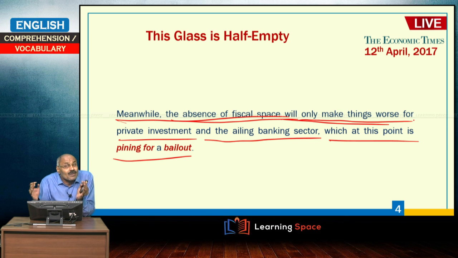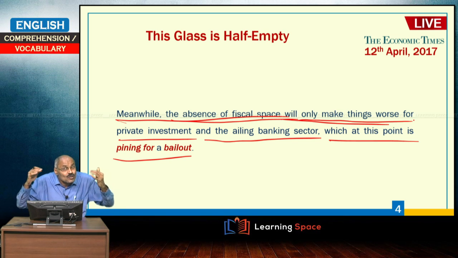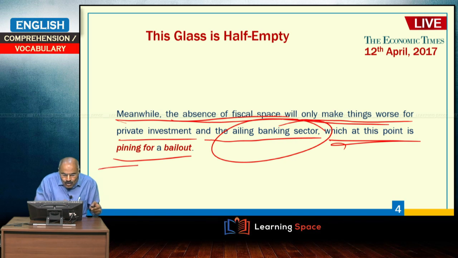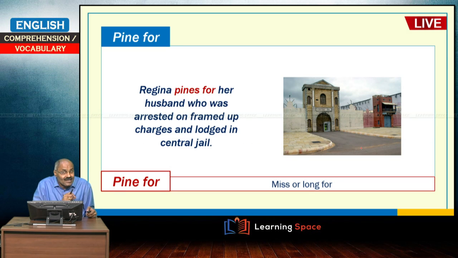When the government, for propelling growth, is spending money on revenue expenditure, there will not be much leverage, or you can say there will not be much fiscal space, to take care of the ailing banking sector, which is looking for a bailout, pining for a bailout. Pine for.